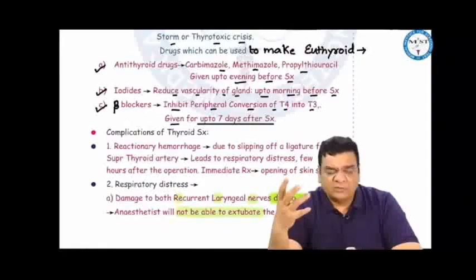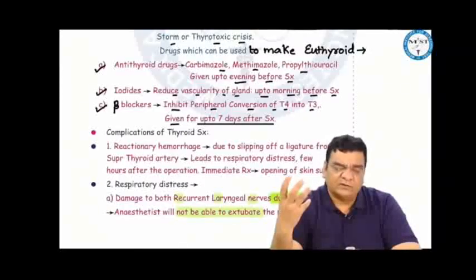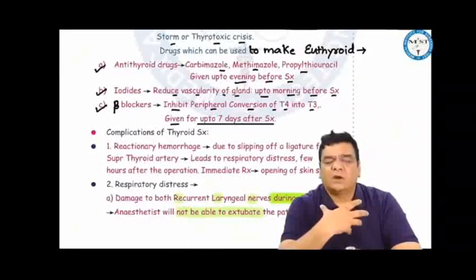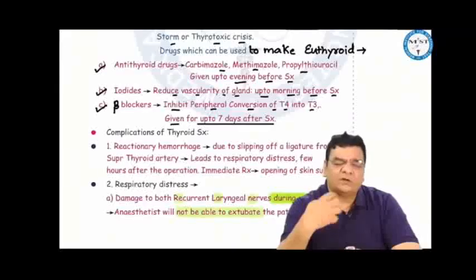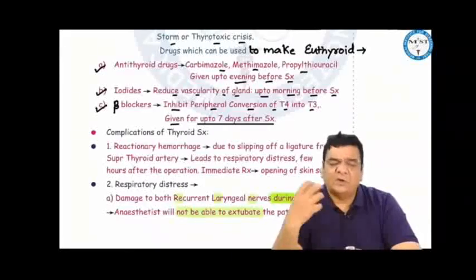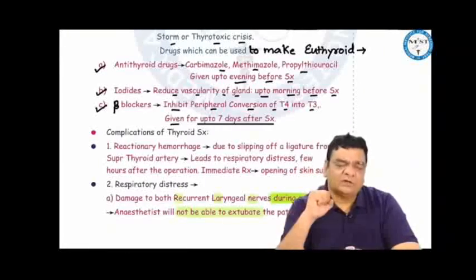When we are doing a thyroid surgery, some complications can occur, like hemorrhage. Reactionary hemorrhage is due to slipping of the ligature from the superior thyroid artery. This blood may create a clot in the neck after a few hours of surgery and cause compression of the trachea, leading to respiratory distress. Patient can die. So in these cases, you have to immediately open the skin sutures, evacuate the clot, release the pressure on the trachea, and save the life of this patient. However, this may require exploration in the operation theatre to control that reactionary hemorrhage.